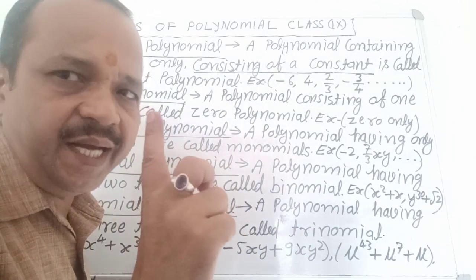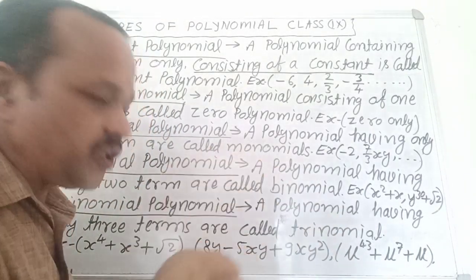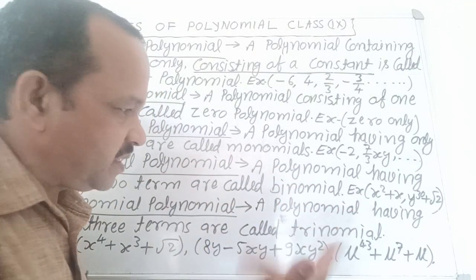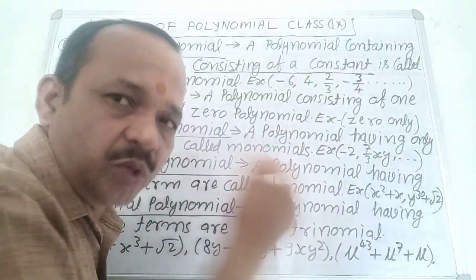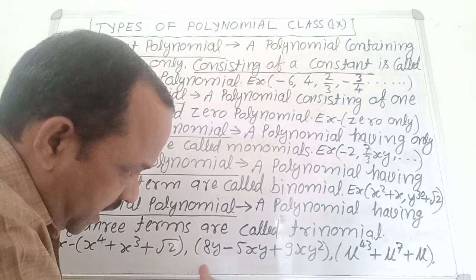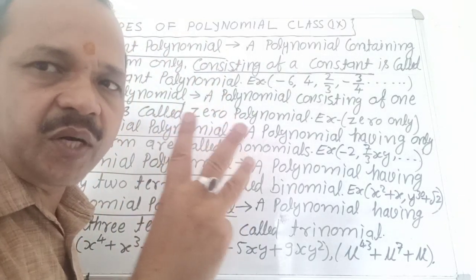Here the highest power is 3: in the last term, x has power 1 and y has power 2, so 1 plus 2 equals 3. It means its degree is 3. Clear? No confusion about it?